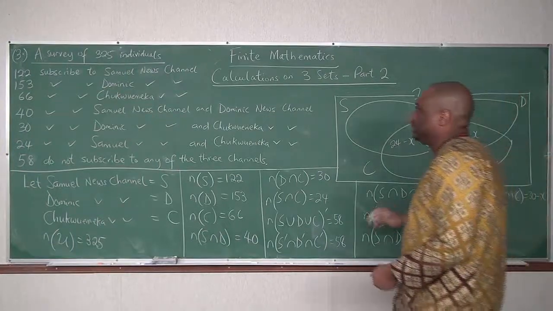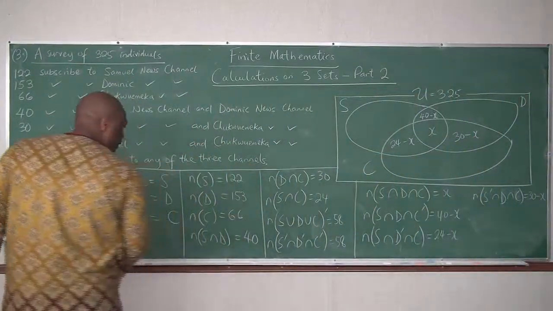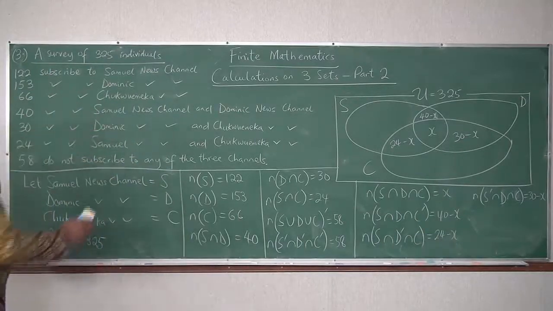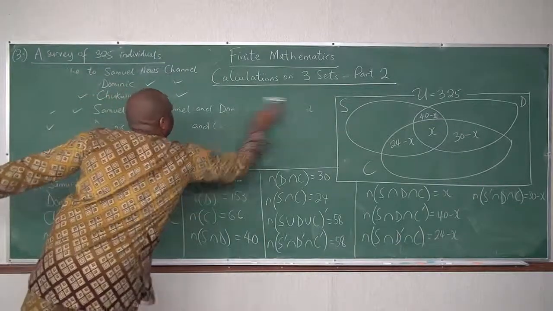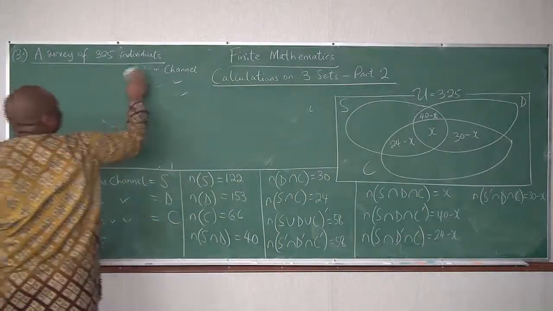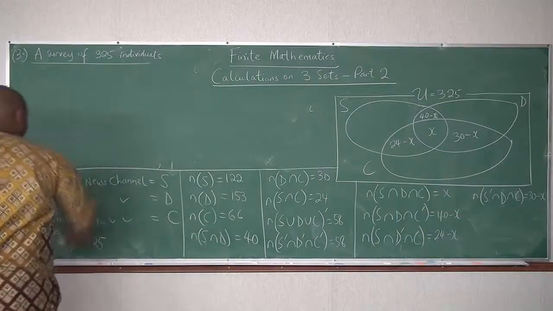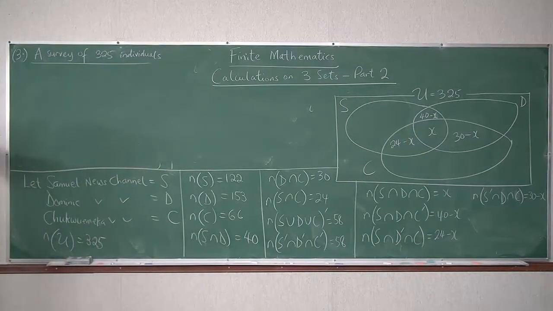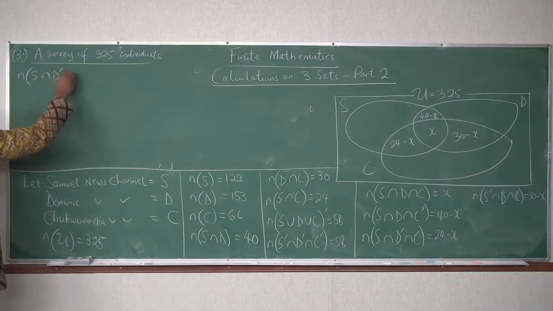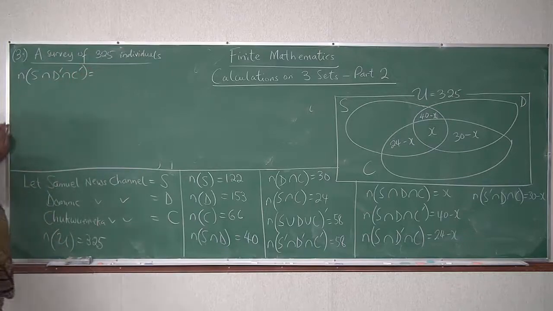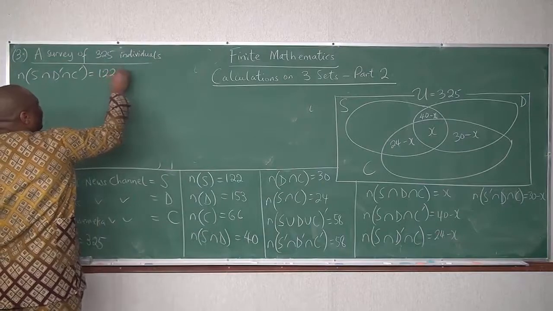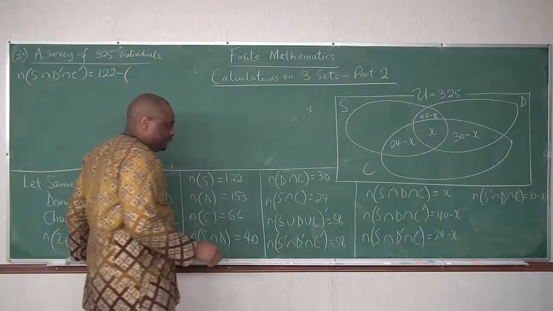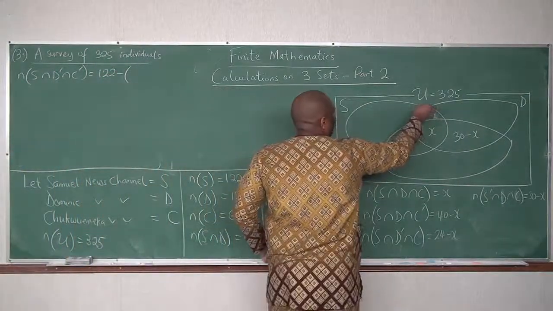Alright, now, let's find Samuel News Channel only. I'm going to erase this so that I have space to do this problem. Now, Samuel News Channel only. Cardinality of S intersect D prime intersect C prime. Okay, folks, everything here is 122 minus, because like we mentioned the other time, everything here is 122.